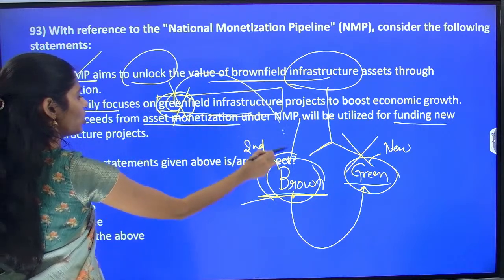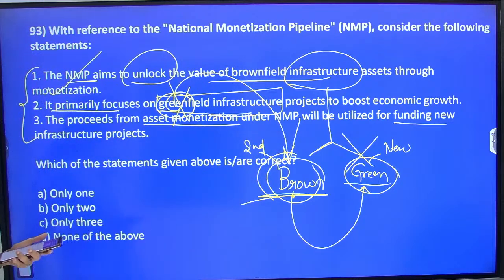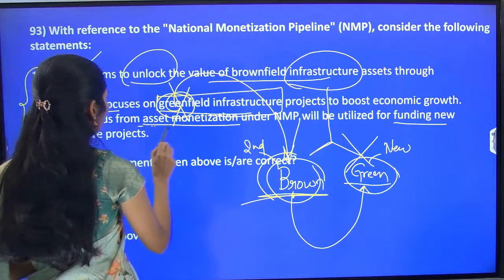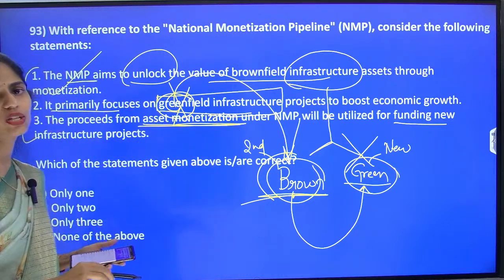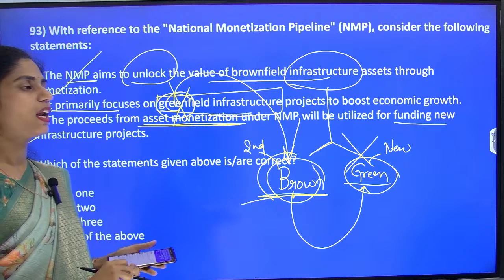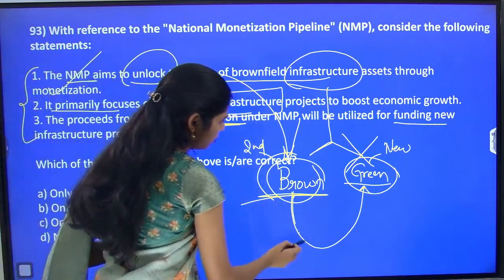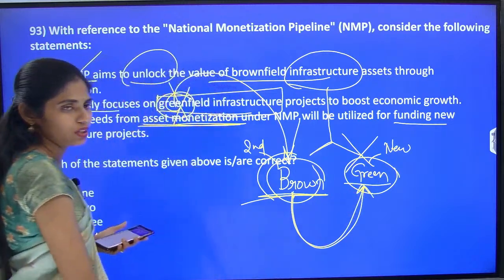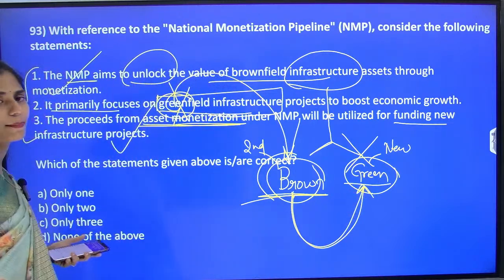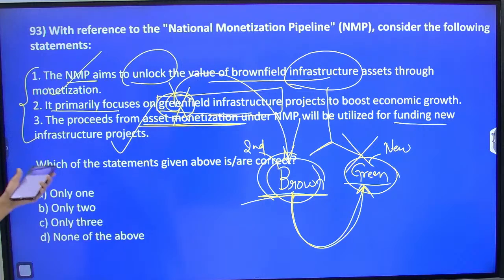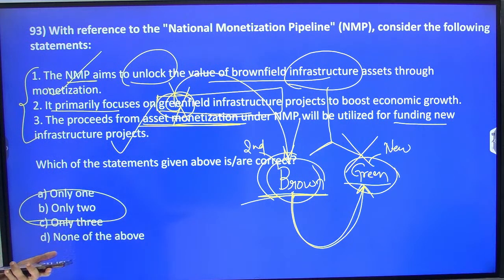It is focusing on this brownfield for boosting of economic growth. And next one is the proceeds from asset monetization under National Monetization Program will be utilized for funding new infrastructure projects. So whatever money we are getting, we are moving for these greenfield projects. So this third statement is absolutely right. So how many statements are right here? That is only 2. So correct option is B.